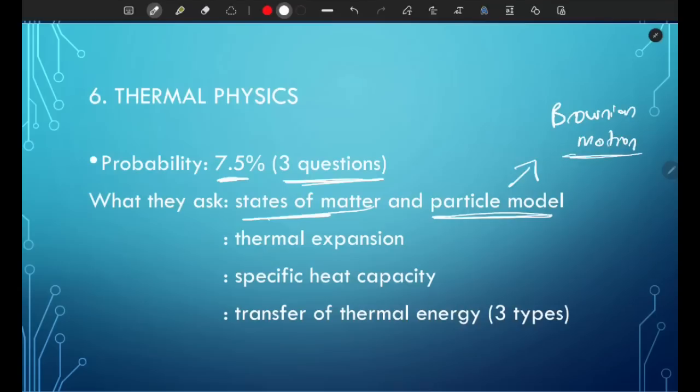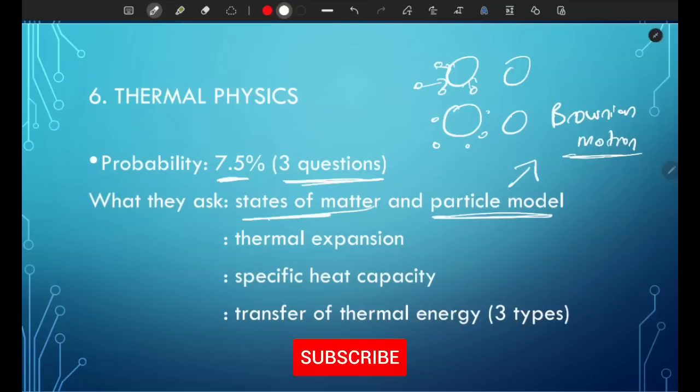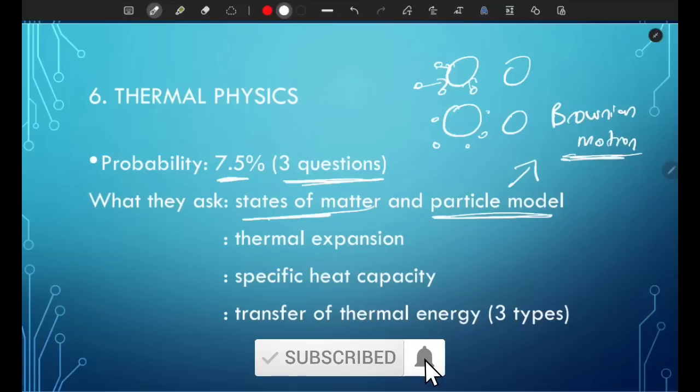So quick recap, Brownian motion is the motion of an object like a large molecule when it's being bombarded by smaller molecules. So what they usually give you is they tell you that a pollen grain is observed under a microscope, and then they can ask you what is the reason for the random movement of the pollen grain. It's because of small particles randomly bombarding each pollen grain. So they randomly hit the pollen grains, and the pollen grains have random motion. So make sure you understand this topic.